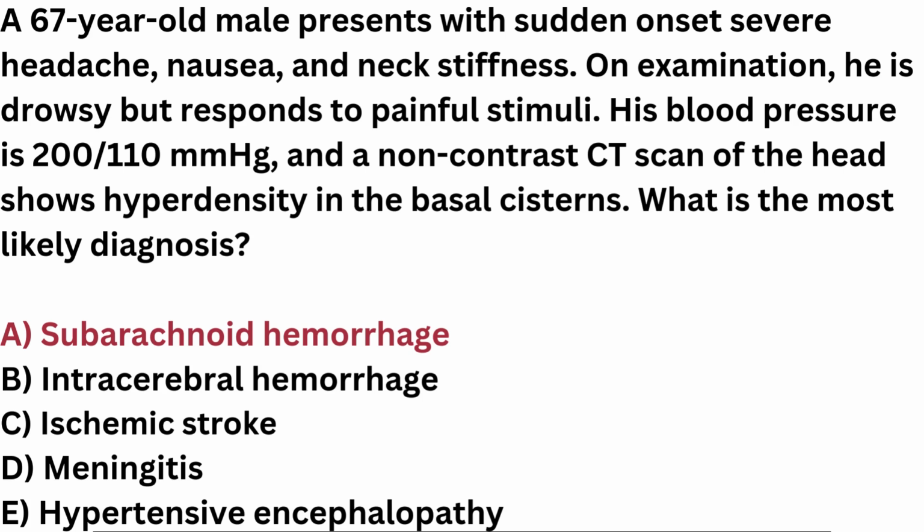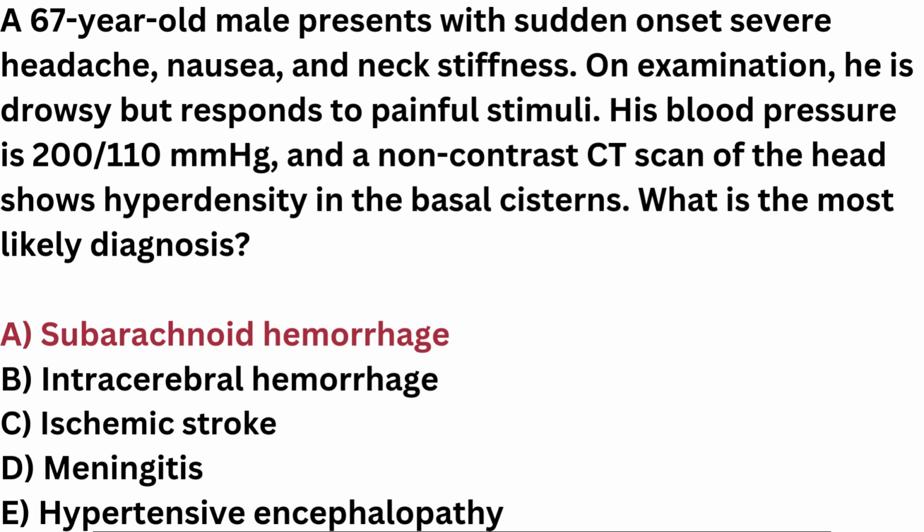E. Hypertensive encephalopathy. Hypertensive encephalopathy presents with diffuse headache, confusion, and visual disturbances due to severe hypertension. It does not cause hyperdensity on CT or sudden, severe symptoms like SAH.